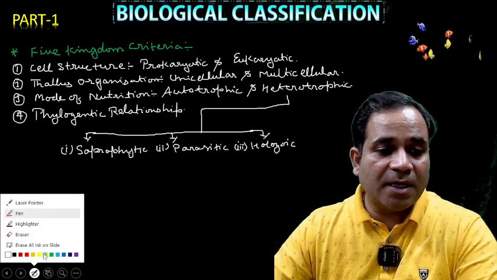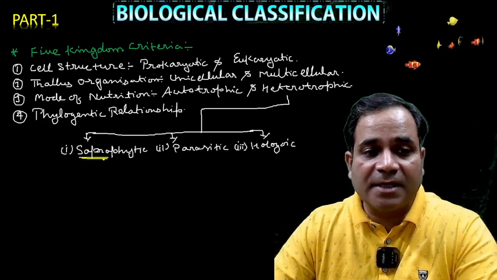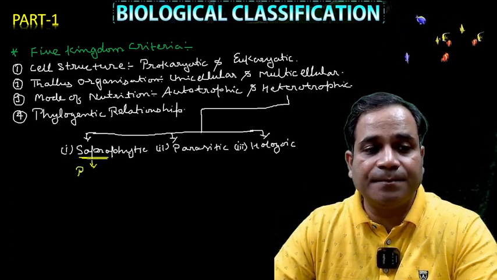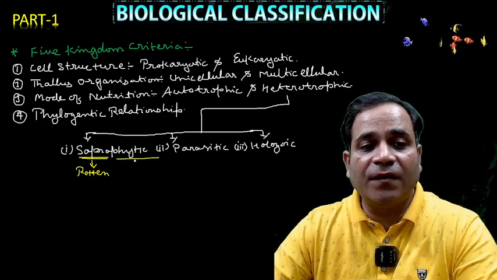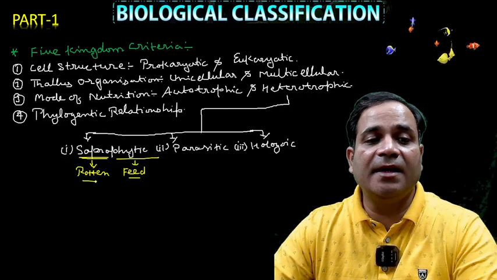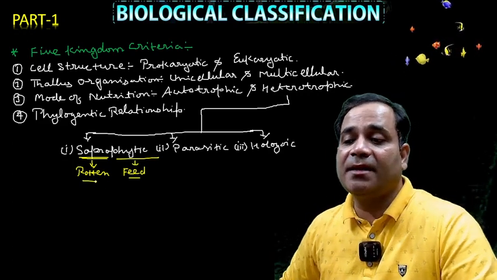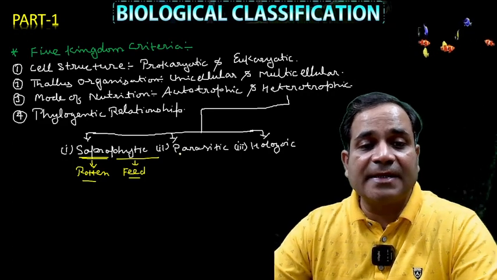What is the meaning of saprophytic? Break this word. Sapro means rotten, sada hua. Phytic means to feed. It means the organisms which feed on dead and decomposing organic matter, my dear. So that's why I'm saying saprophytic.